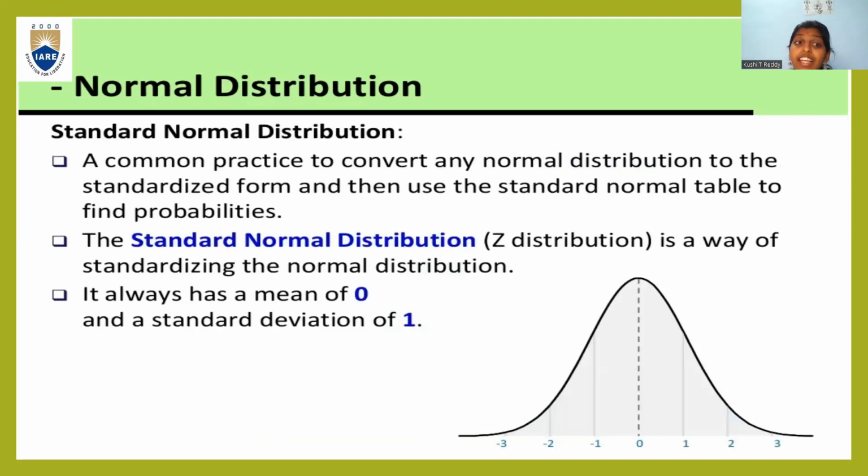Coming to the standard normal distribution, which is denoted by Z, or also called the Z distribution: it is a common practice to convert any normal distribution to the standardized form and then use the standard normal table to find the probabilities. The standard normal distribution, or Z distribution, is a way of standardizing the normal distribution. It always has a mean of 0, that is mu is equal to 0, and a standard deviation sigma equal to 1.